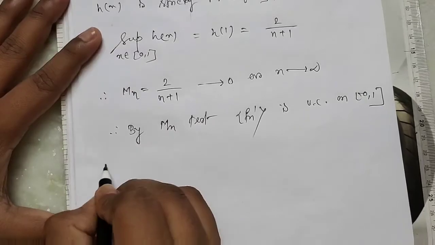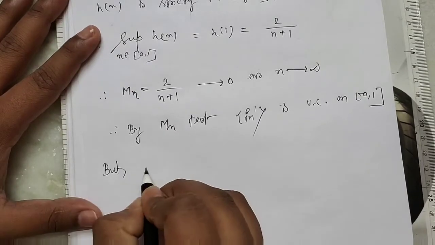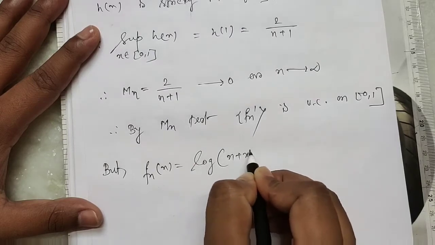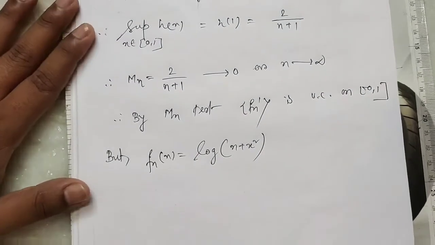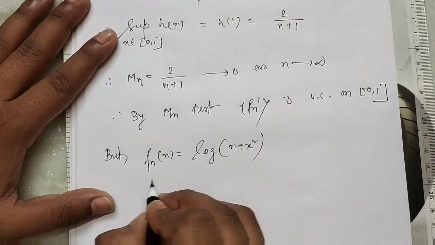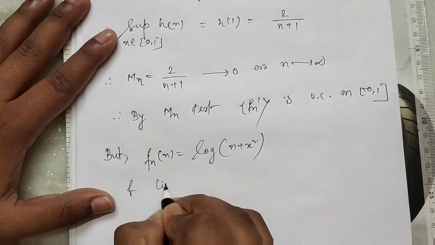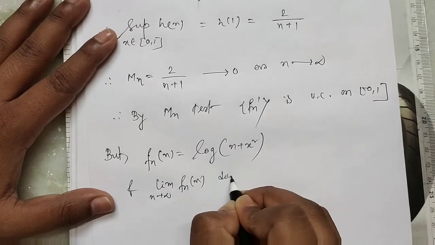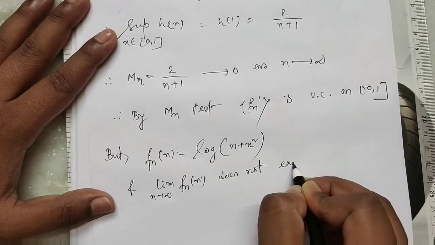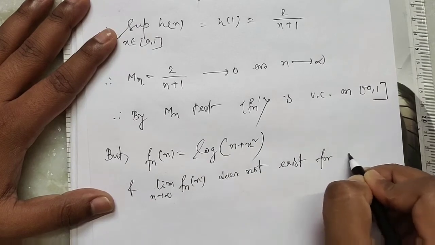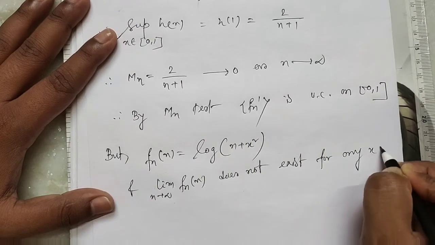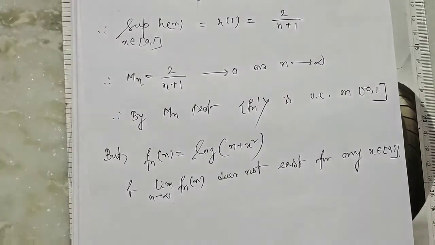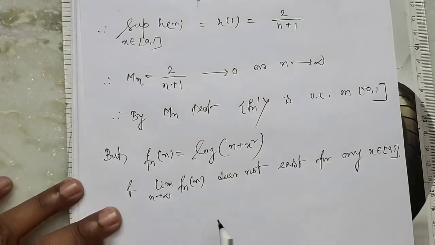But our fn(x) is log(n plus x square), and the limit as n tends to infinity of fn(x) does not exist for any x belongs to [0,1]. Clear?